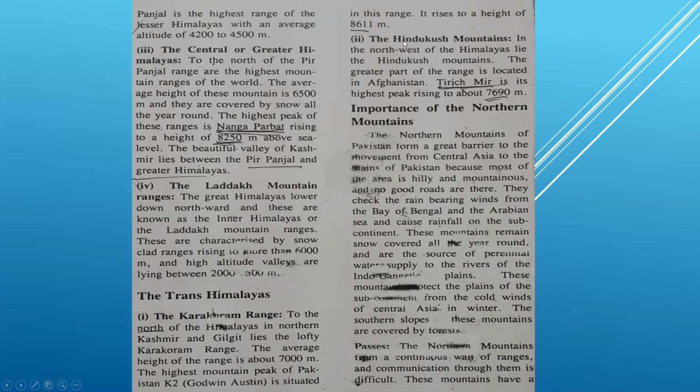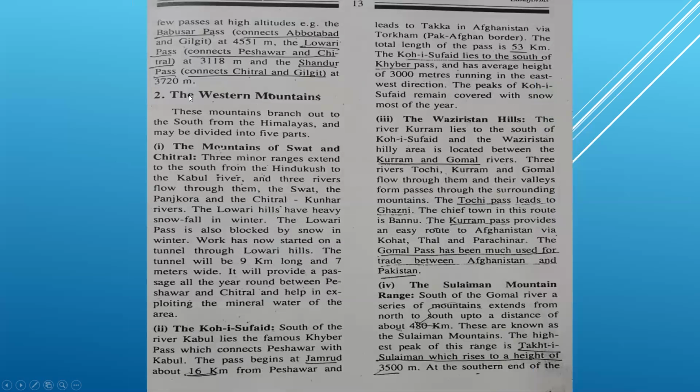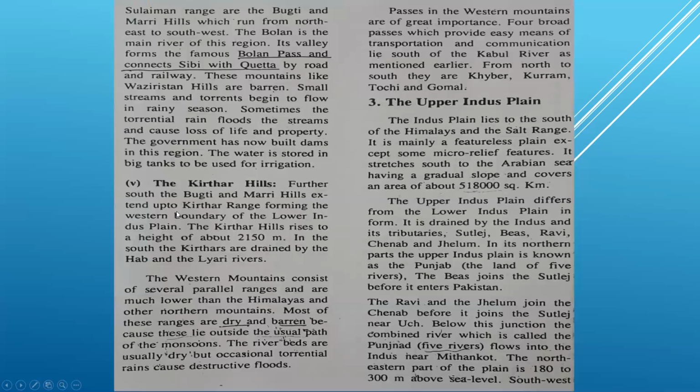Just for example, how you will brief the Hindu Kush mountain, you will write Tirich Mir is the highest peak, rising to about 7,690 meters. Importance of the northern mountains, you will write briefly. Then the western mountains. First of all, you will write into 5 parts, and then you will write all these 5 parts 1, 2, 3, 4, 5, and in two or three lines you will explain this.